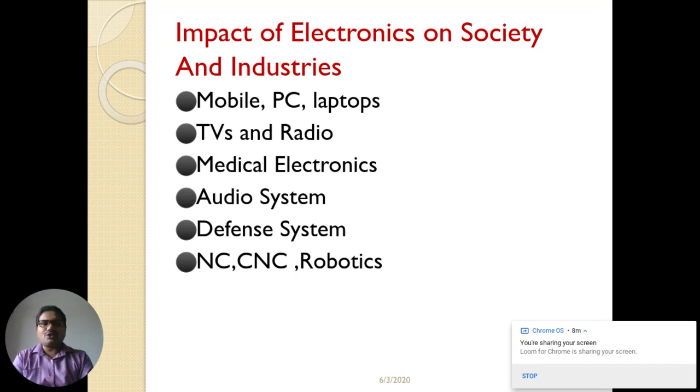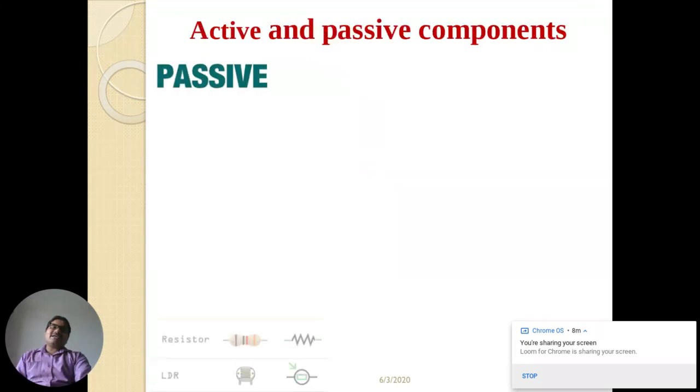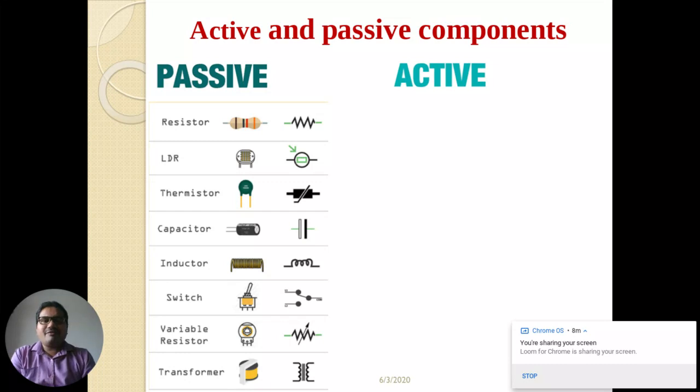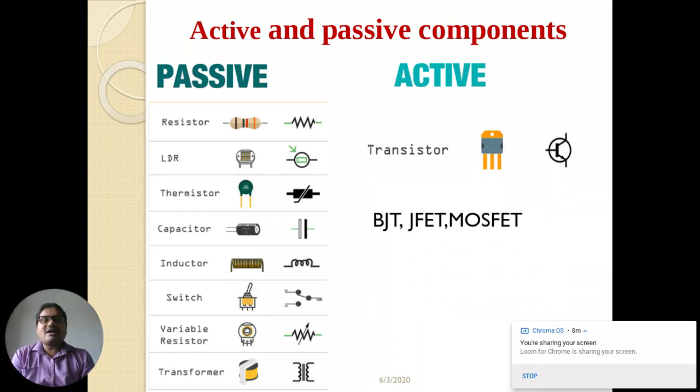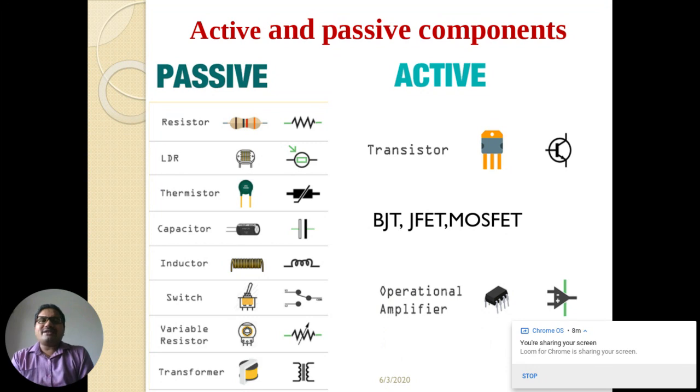Okay. So now the next important thing that we are going to see is electronic components. Basically, electronic components are divided into two major parts, that is active components and passive components. Before seeing what is active and what is passive, please see what are the examples of active and passive components.